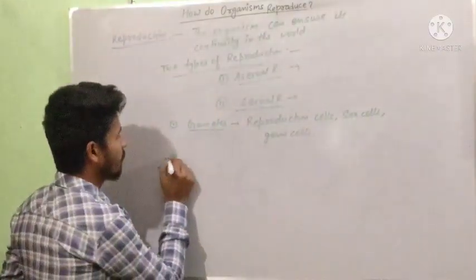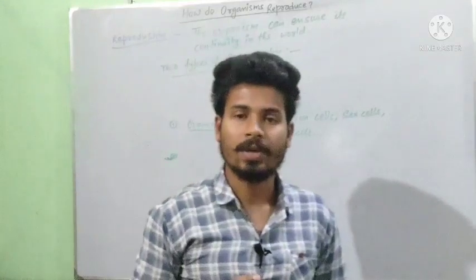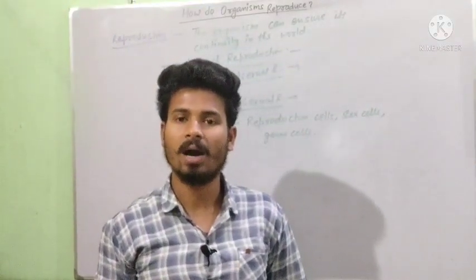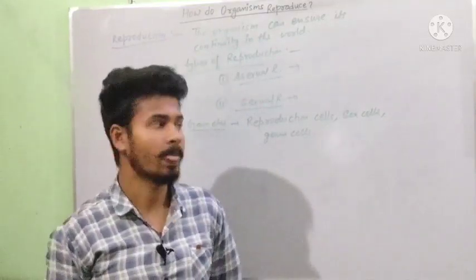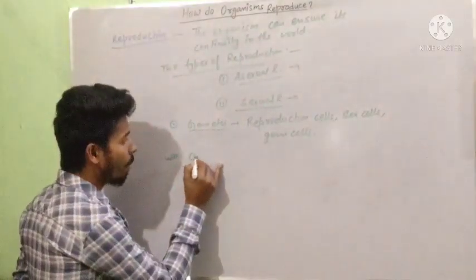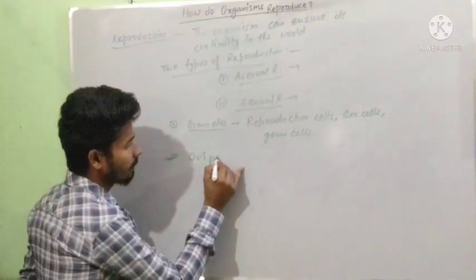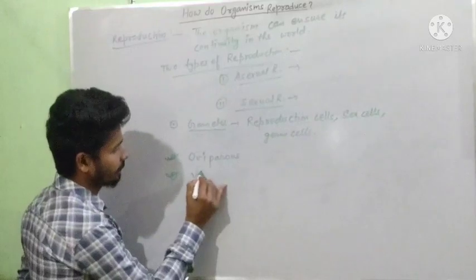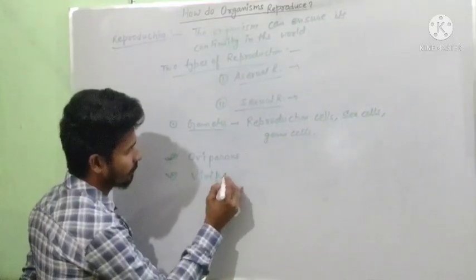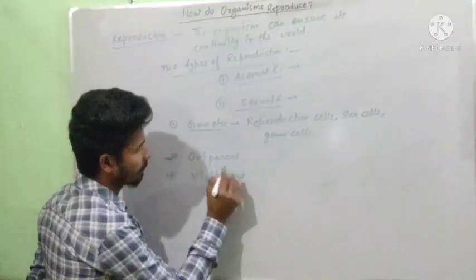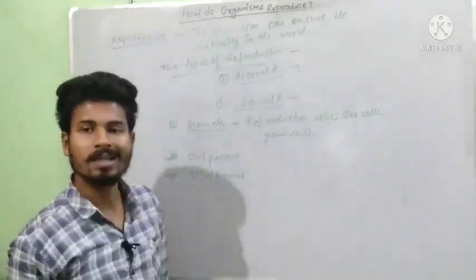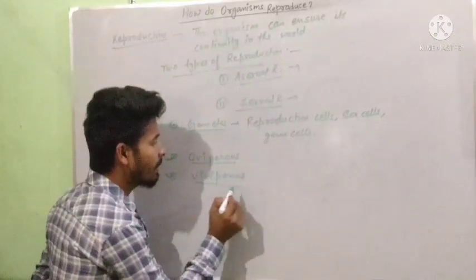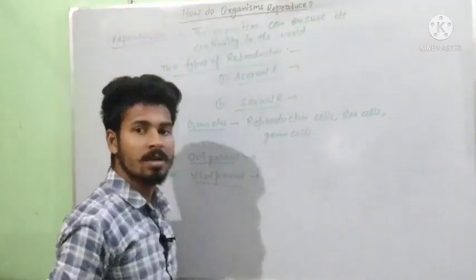Now first of all we will be talking about the types of animals based on the reproductive cycles, that is oviparous and the other is viviparous. Now what does the term oviparous and viviparous mean?